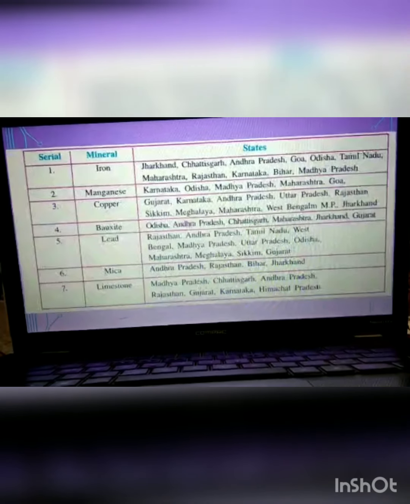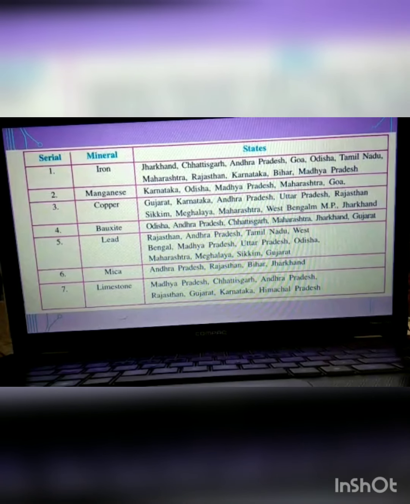Moving on, we have minerals such as iron, manganese, copper, bauxite, lead, mica, and limestone. So these many states are mentioned here.